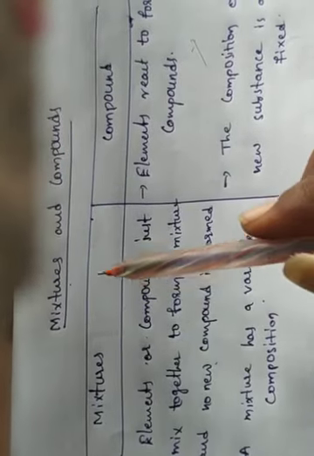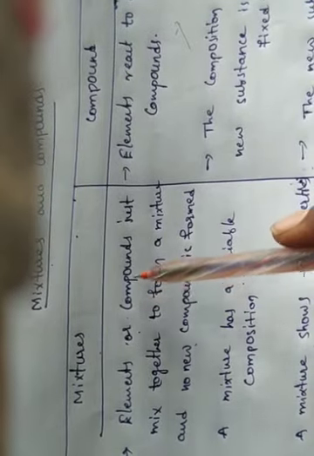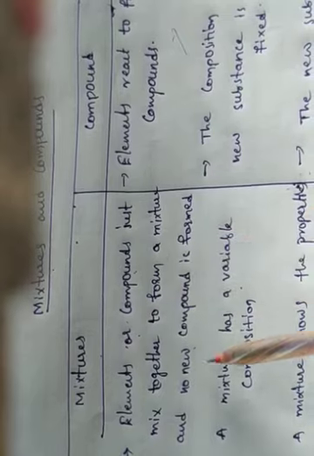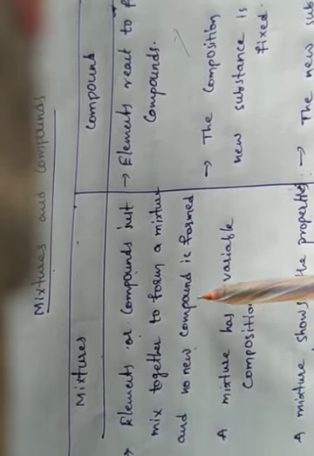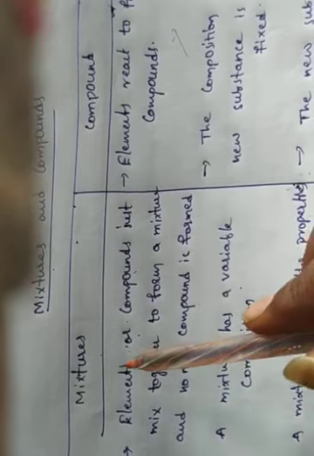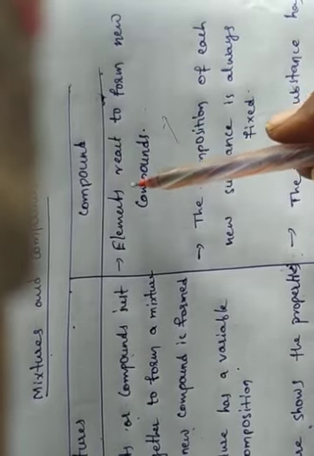These are the differences between mixtures and compounds. Once again: in a mixture, elements or compounds are just mixed together, and no new compound is formed. What about the compound? Elements react to form new compounds.